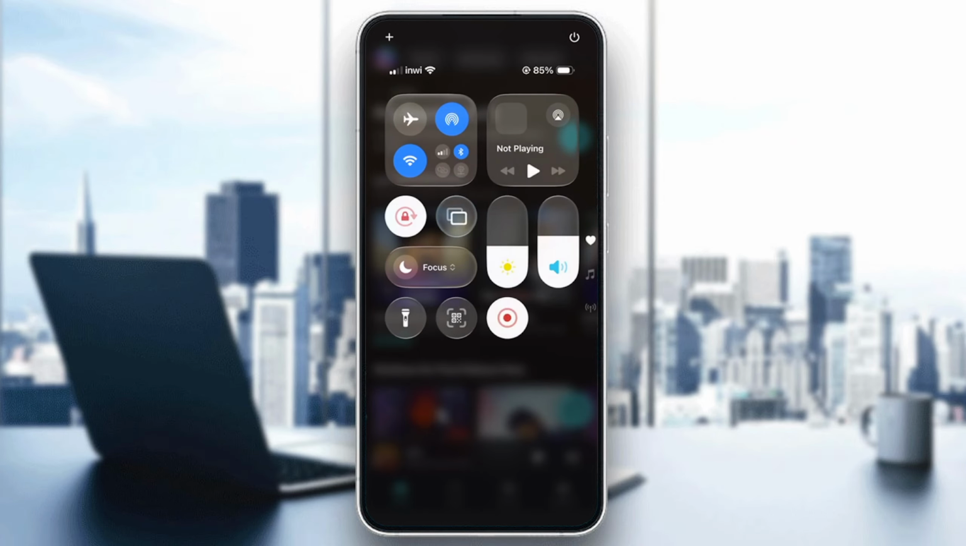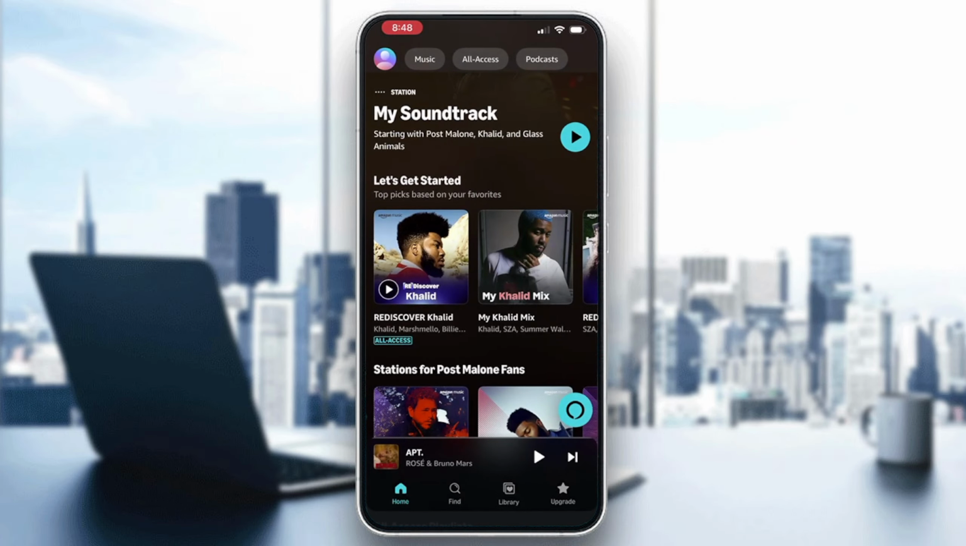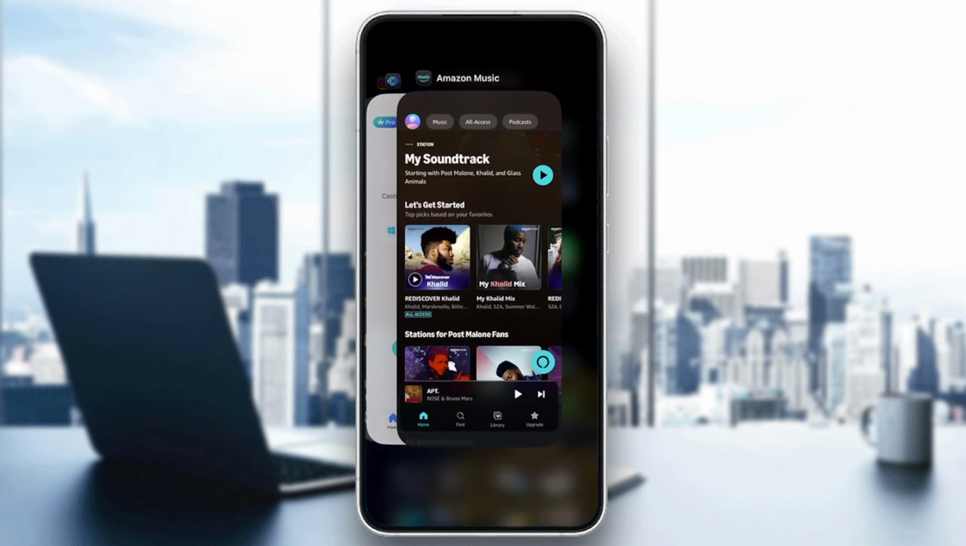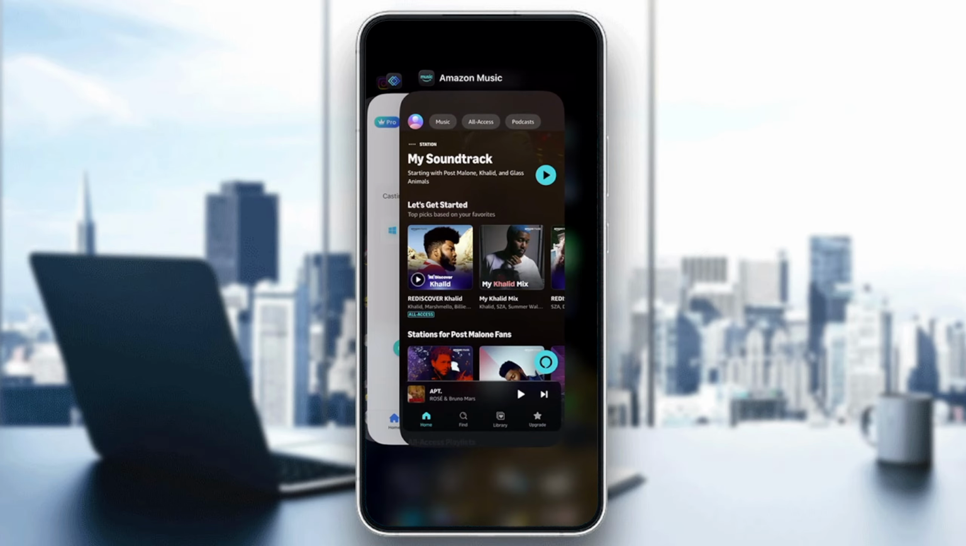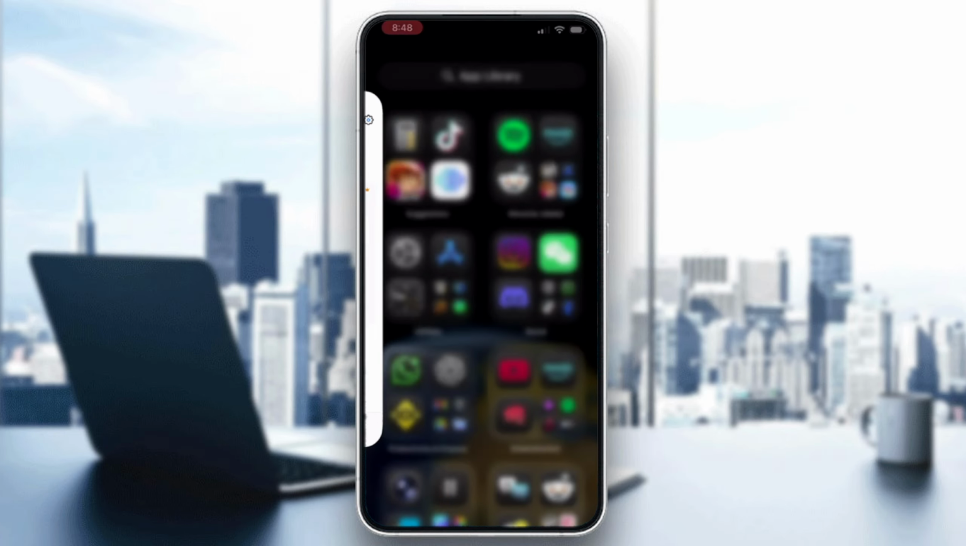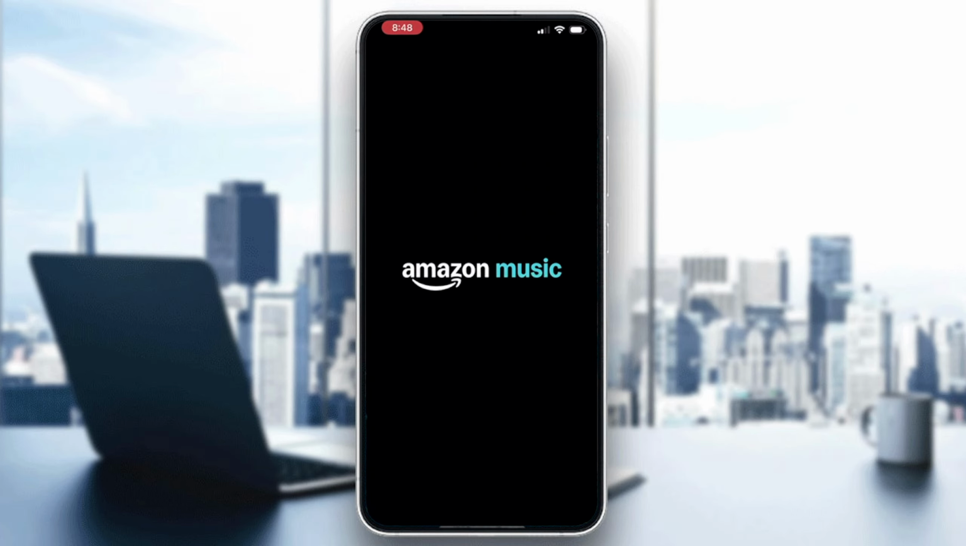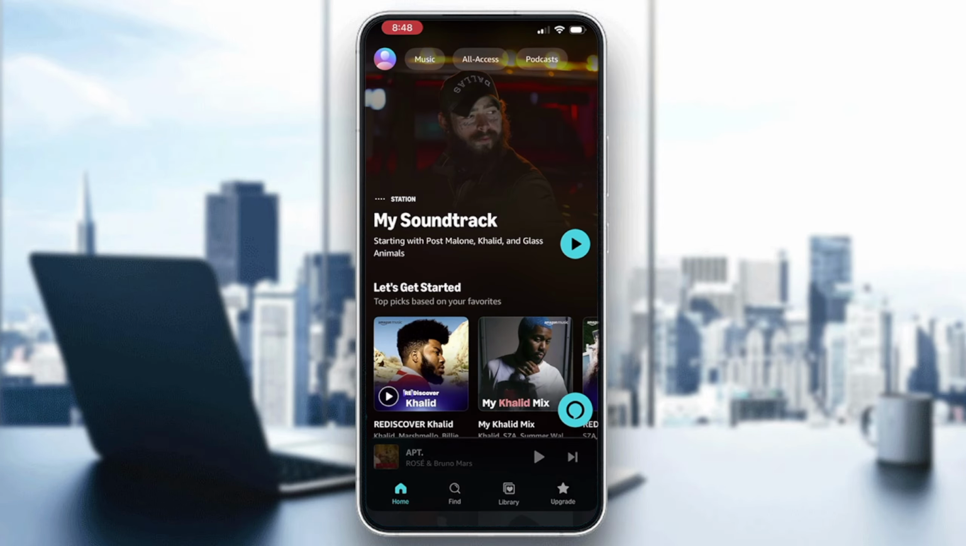Also, I do really advise you to restart the Amazon Music and your device as well. So just close the app completely. How so? You will need to just swipe up from the bottom of your phone and then swipe up the app. And that way you will close it completely. Then just restart your phone and open Amazon Music again. So this will fix the temporary glitches causing the auto pausing.